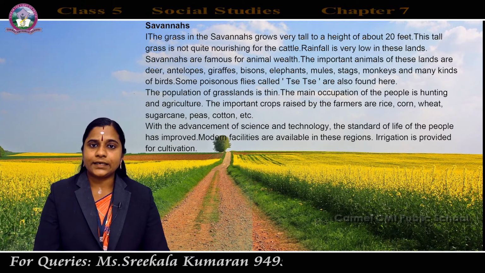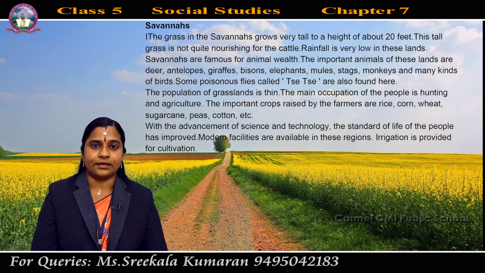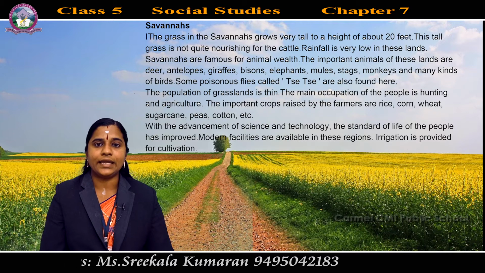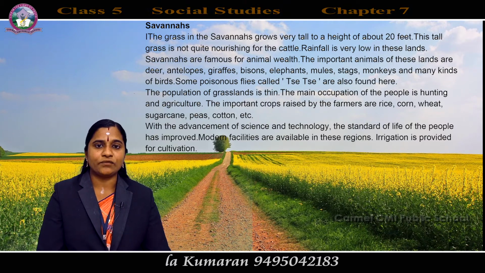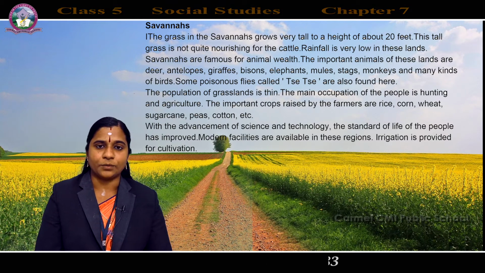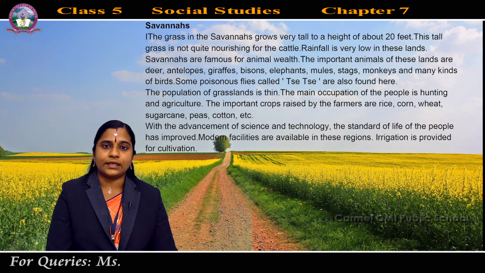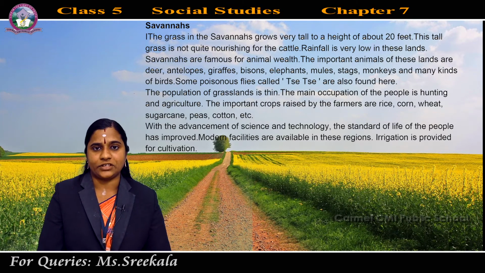So already we studied that the main occupation is which one? Agriculture and hunting. For agriculture, irrigation is needed. Rainfall is very less here. That's why irrigation is needed. What is the meaning of irrigation? Supply of water to land or crops. Supply of water to land is known as irrigation. So irrigation is provided for cultivation.